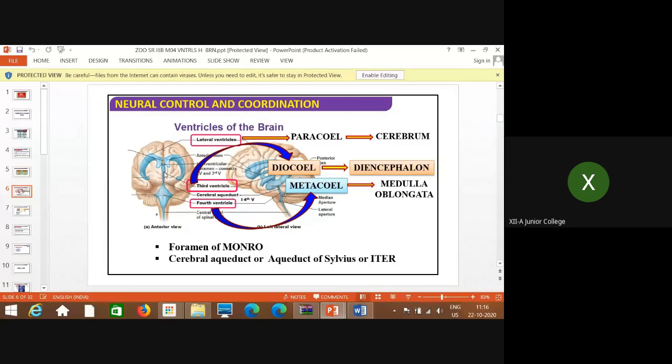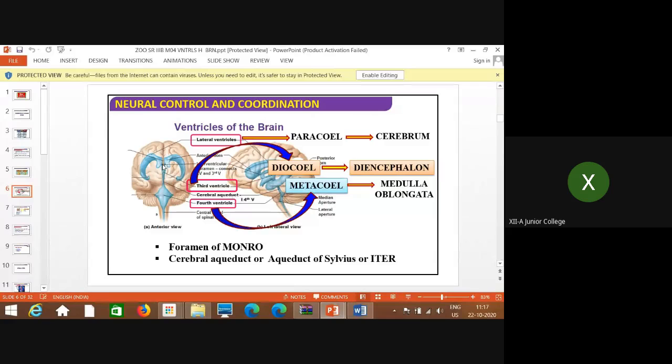And again, the third ventricle connects to the fourth ventricle, and this passage is known as the cerebral aqueduct, the aqueduct of Sylvius or iter. So these are the two passages which connect the previous ventricle to the next ventricle.